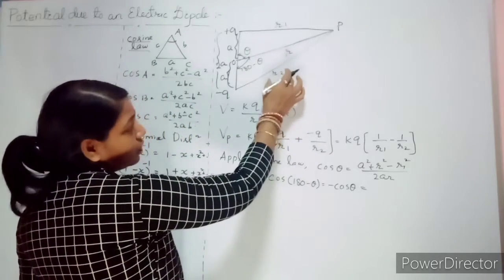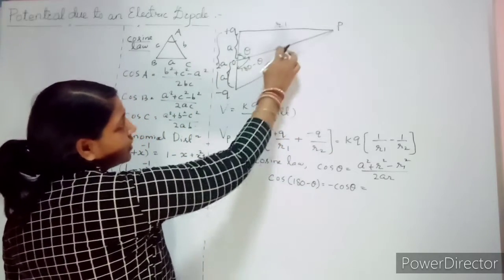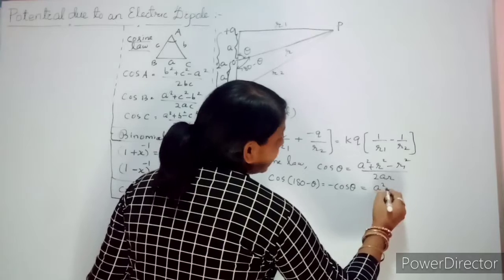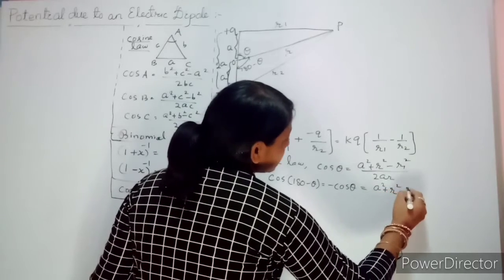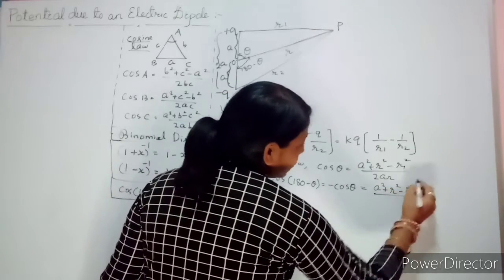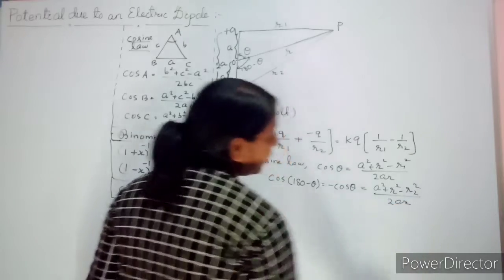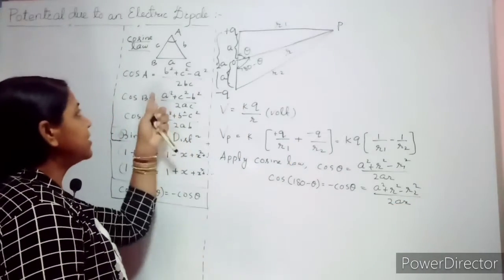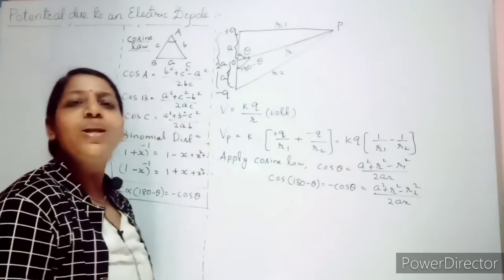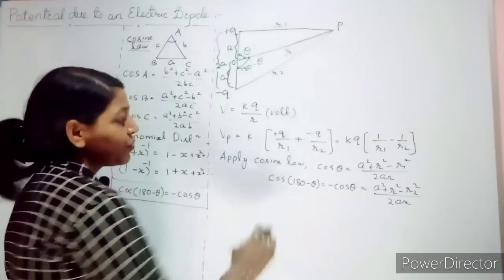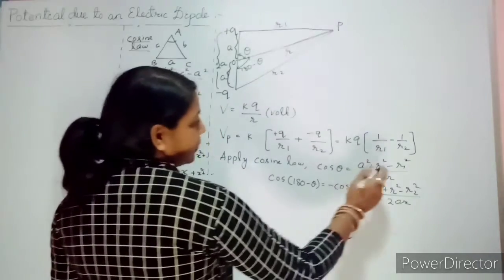So now we want r2. So opposite to it is r2. So what we will write? A square plus r square minus r2 square divided by 2ar. Just the cosine formula only we are using, nothing else. Now let us do the simplification.